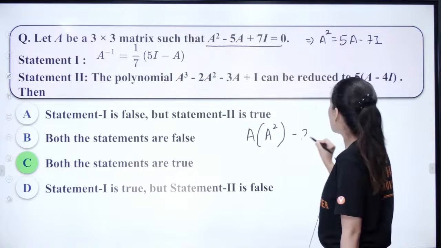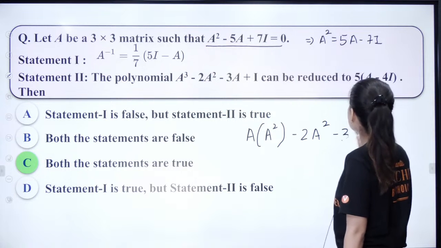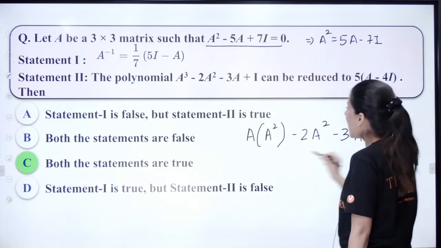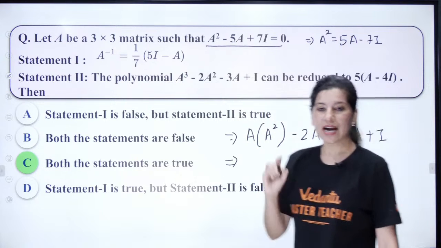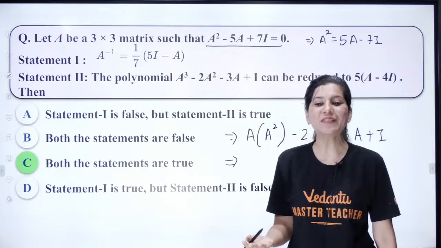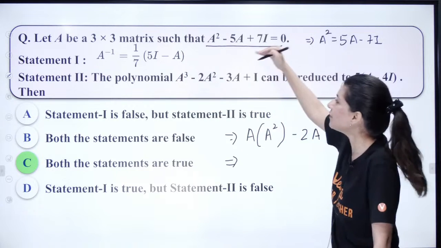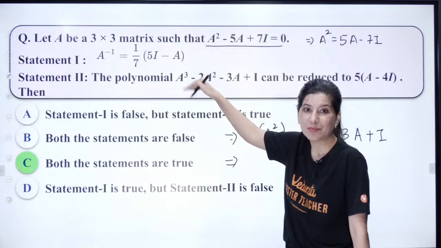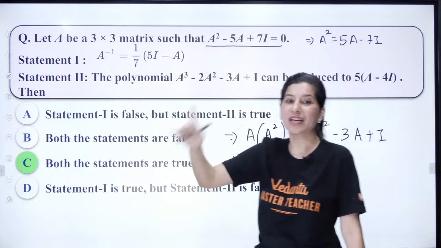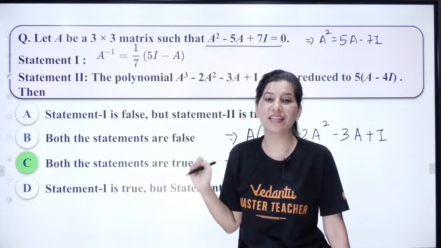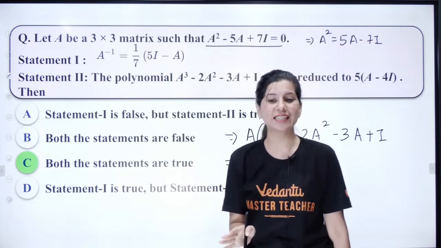This is minus 2A square minus 3A plus I. Now we have to reduce this. The question is for both the statements, so majority of you have said option D, but D is incorrect.